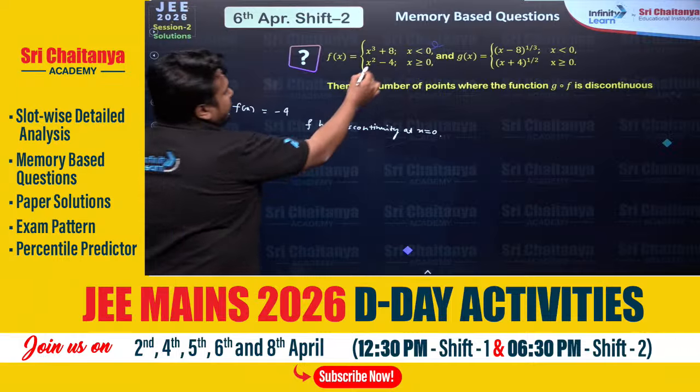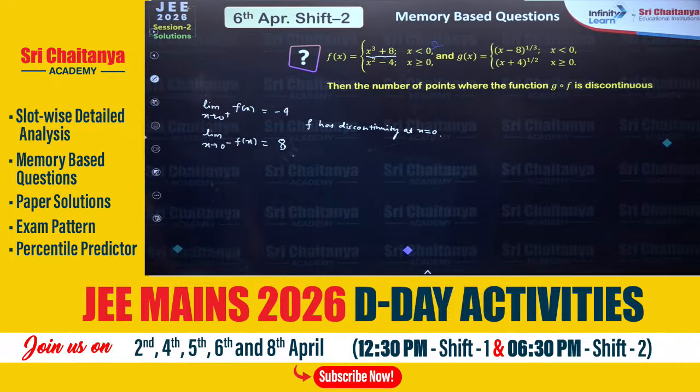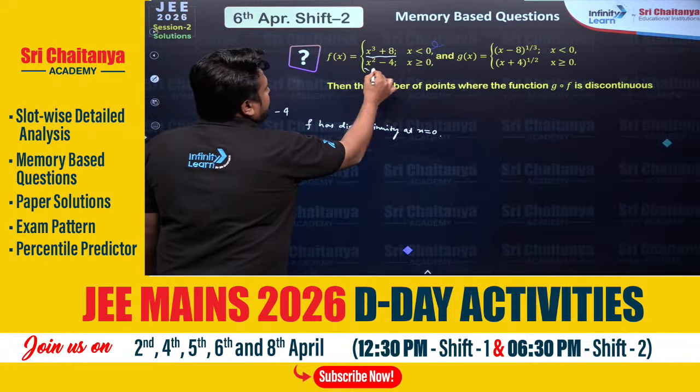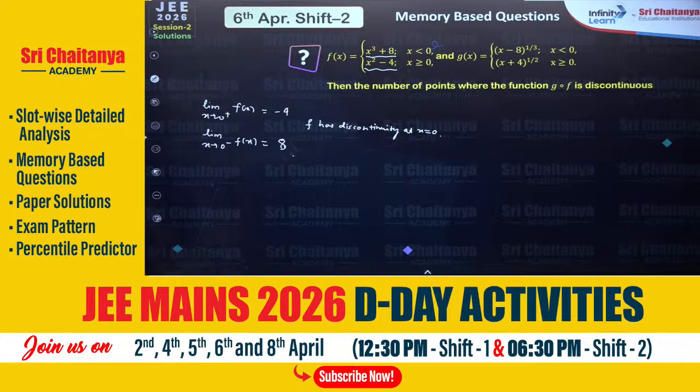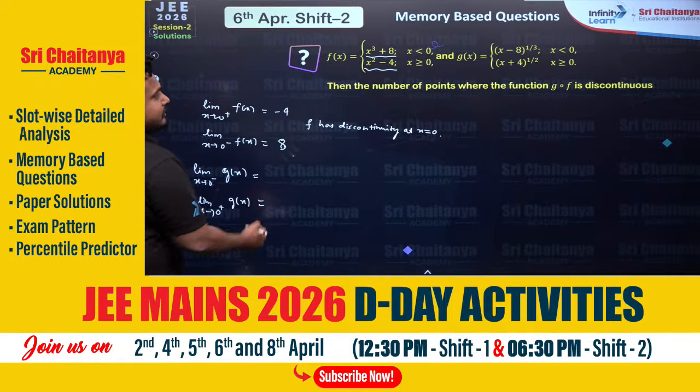Now, for negative x, f(x) is a polynomial, so it will always be continuous. To the right of 0, it is again a polynomial, so it will be continuous. So f has a discontinuity only at x equal to 0, right? Now, similarly check for g: the limit as x tends to 0 from the left of g(x) and the limit as x tends to 0 from the right of g(x). Again, we can see g(x) has a discontinuity at x equal to 0.